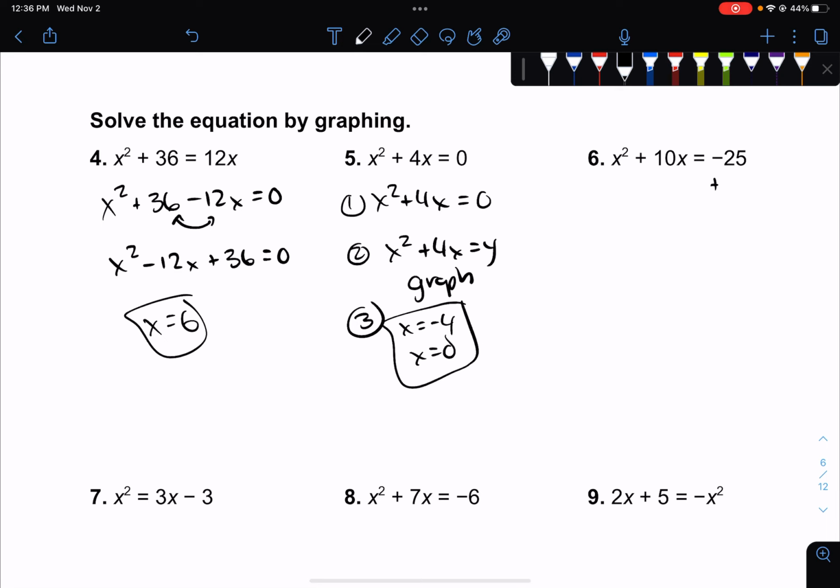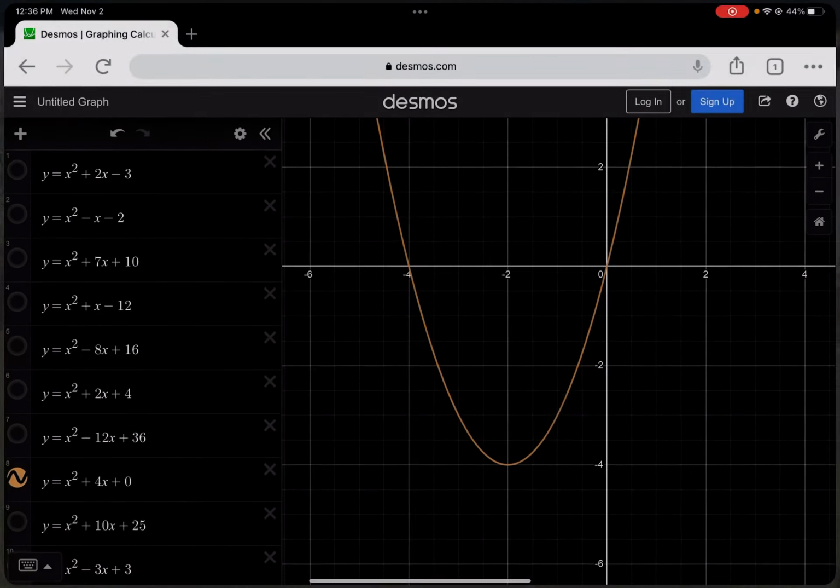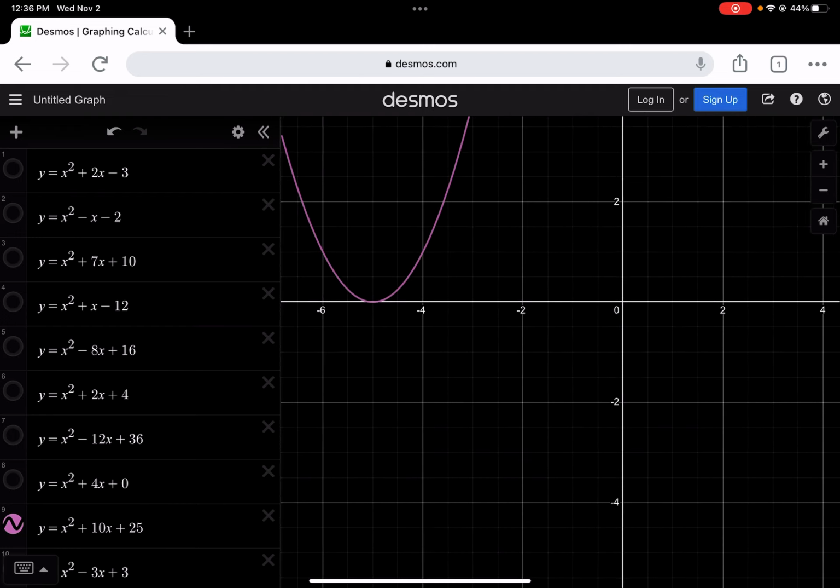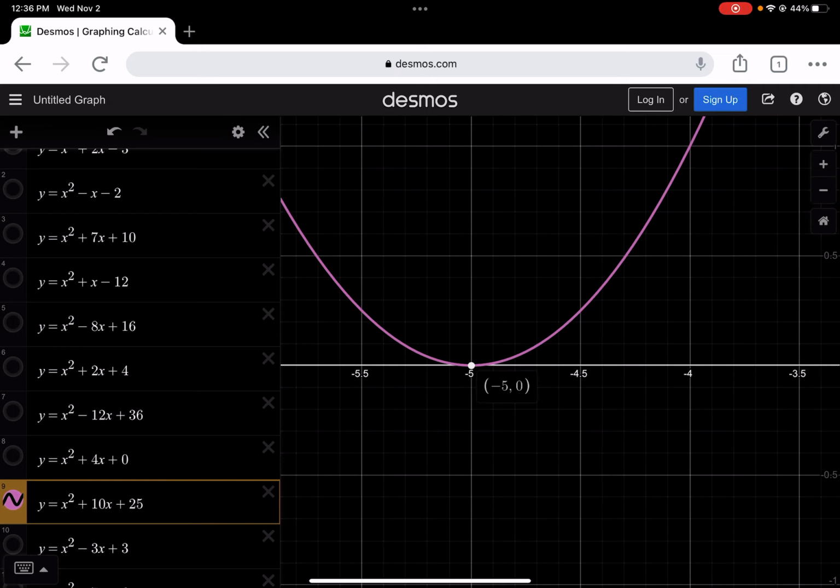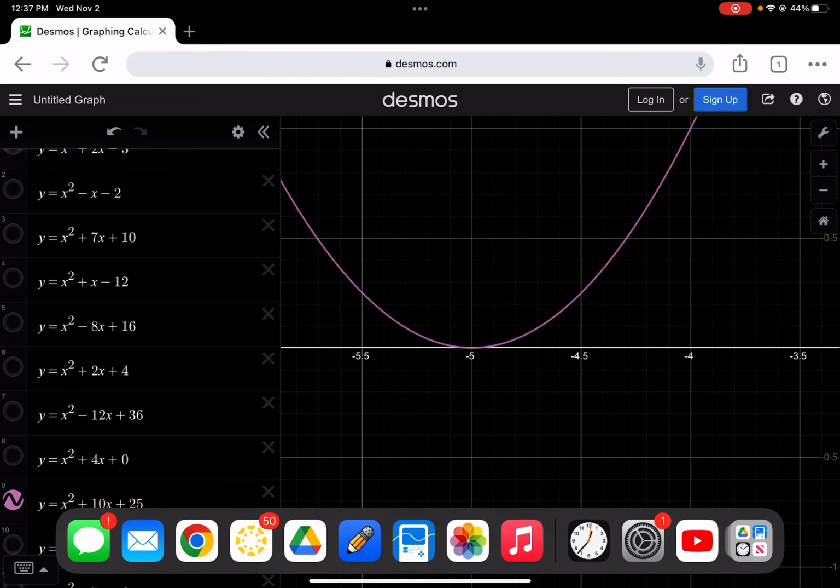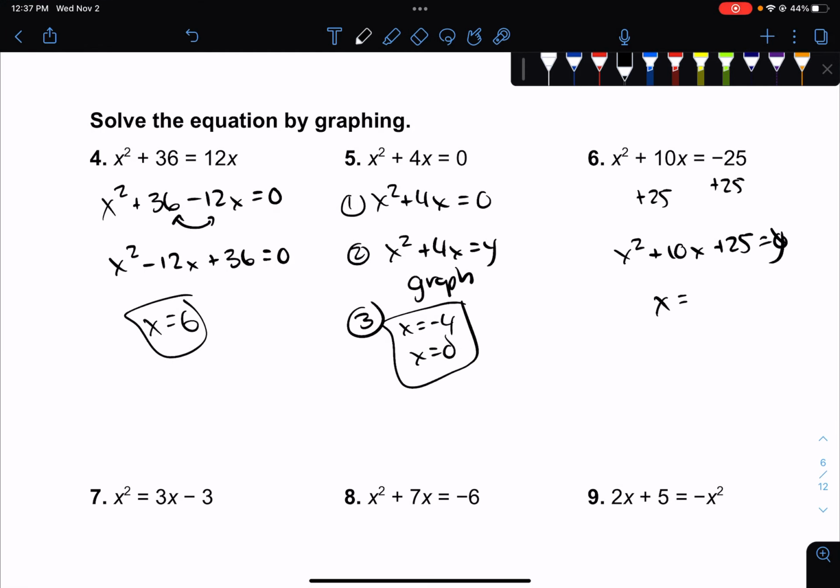Number 6, you need to add 25 to both sides. So x squared plus 10x plus 25 equals 0. I change that to a y and I graph it. X squared plus 10x plus 25, and it looks like that one hits in one spot, -5. So my answer, your answer should have been x equals -5.